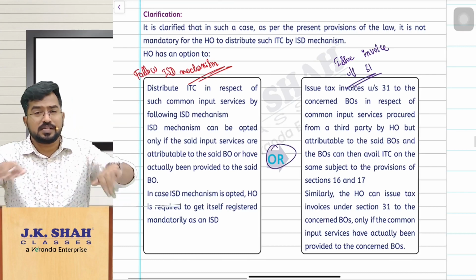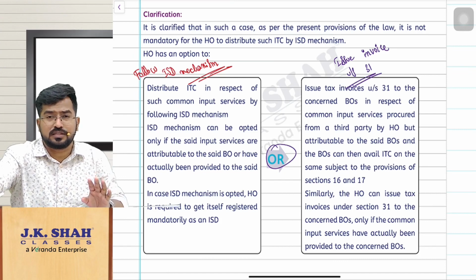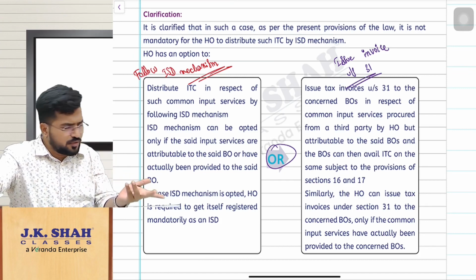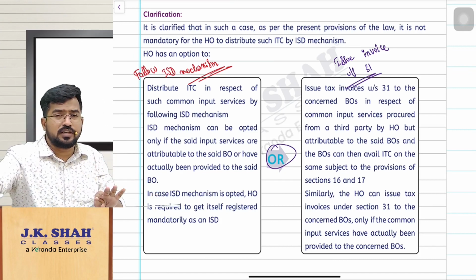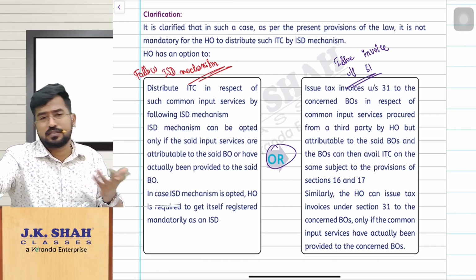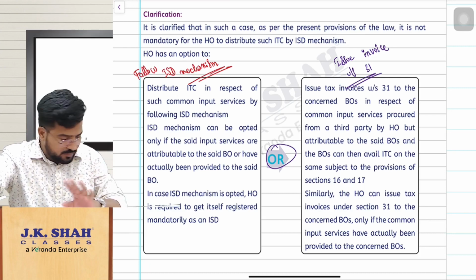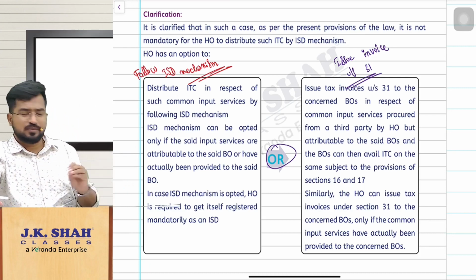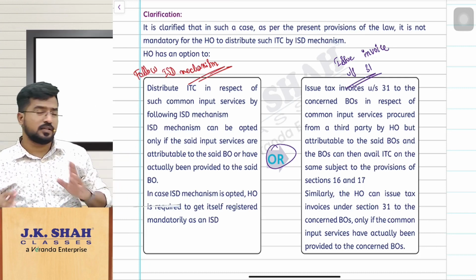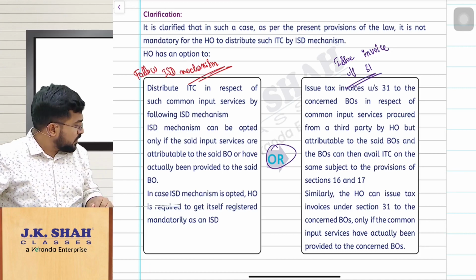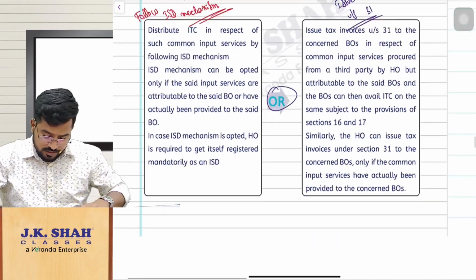There is no compulsion that you should take input service distributor registration itself and proceed. If you want to do that, you can do that. But if you are distributing it as ISD, then definitely you should take a different registration as ISD that you are aware of. Clear? So again, a simple clarification, right? So that is what simple input tax credit, no major amendments, nothing. So no need to worry, right? So let us move on to the next chapter, registration.